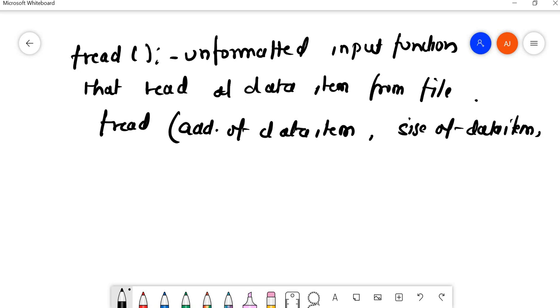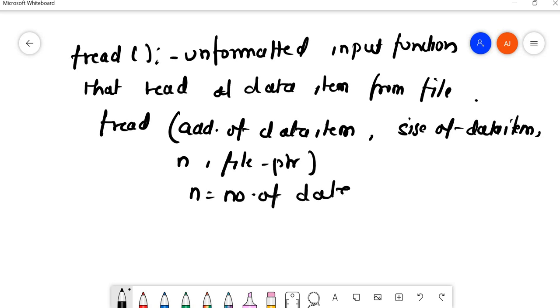Size means the size of the array or structure. Then n is the number of data items; if there are 5 students in an array, n will be 5.